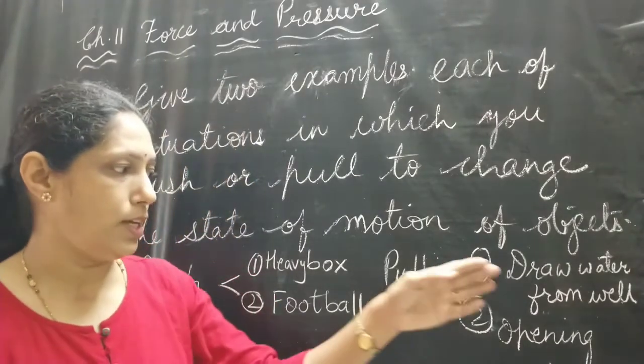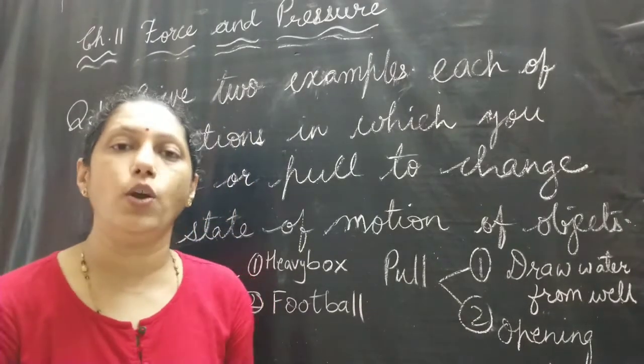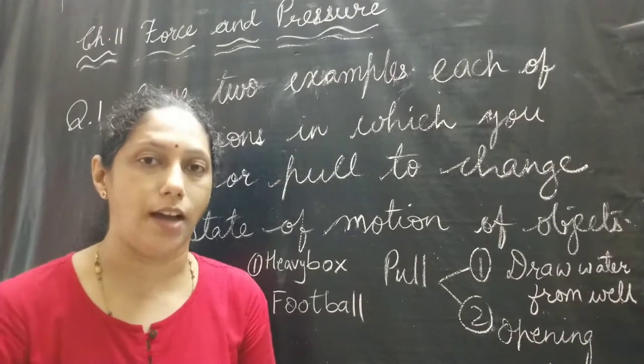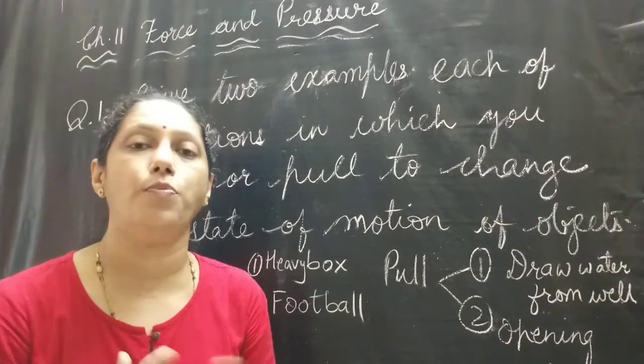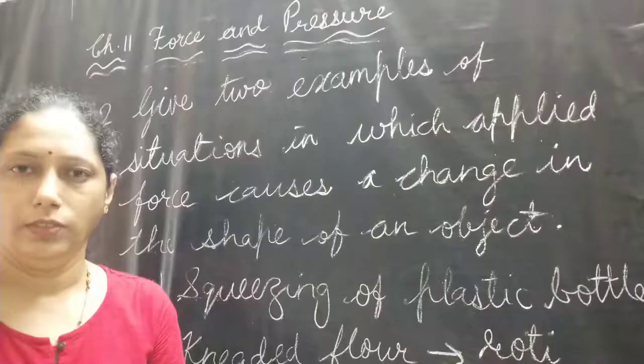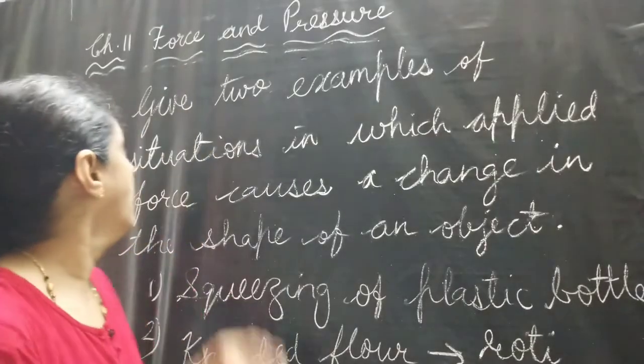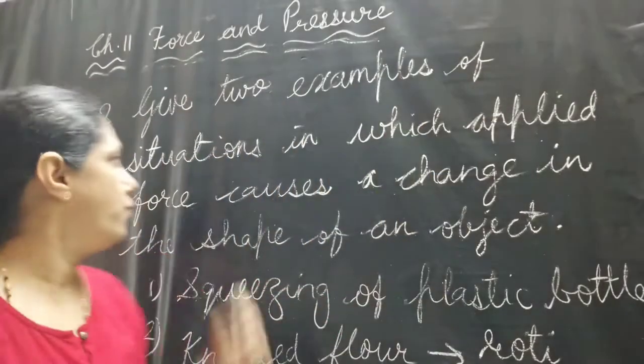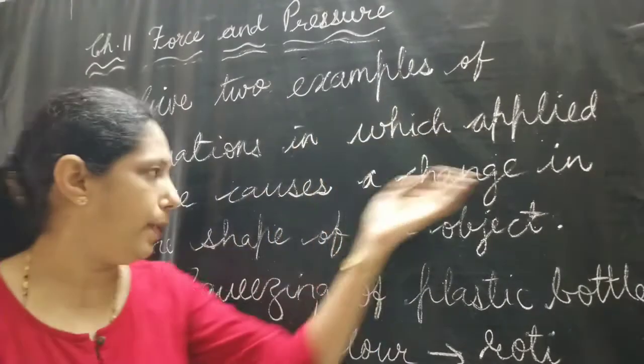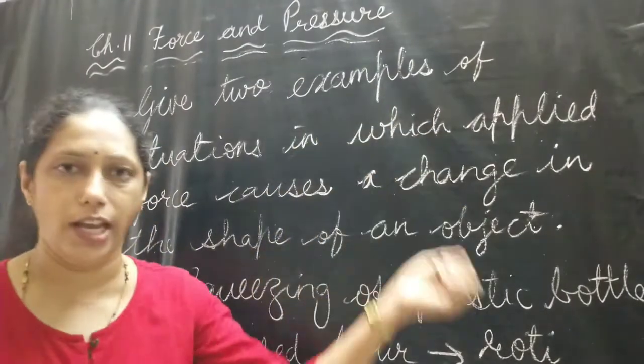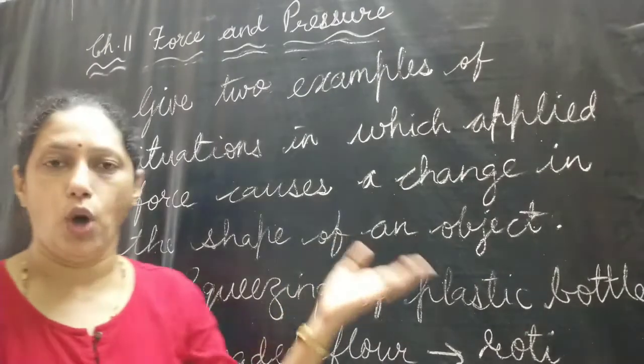Another example is opening a drawer. When we are opening a drawer, we are pulling it out, and at that time the state of motion of the drawer is changed. The second question is, give 2 examples of situations in which applied force causes a change in the shape of an object.